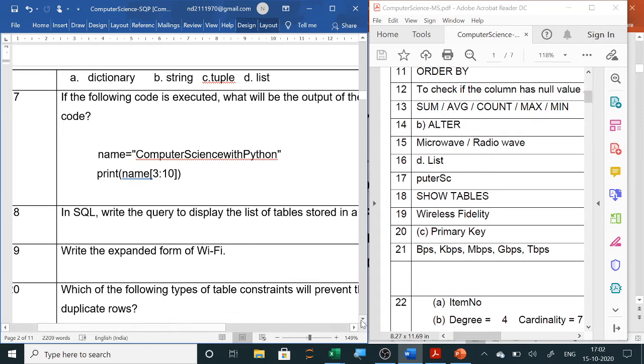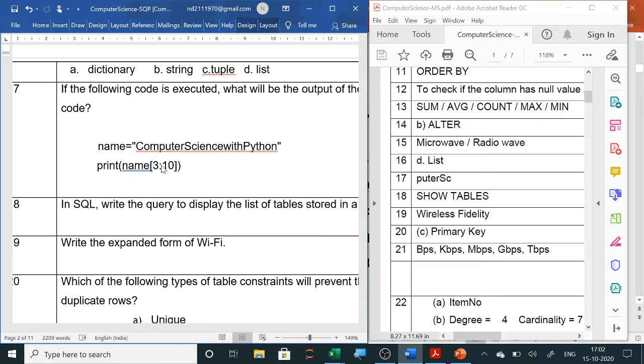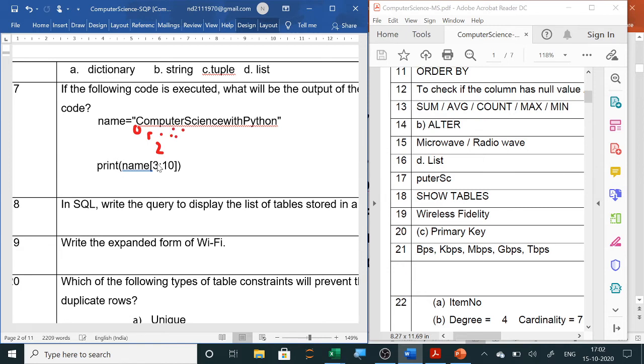Next, here you have to take out the outputs. Now 3 to 10 means 3 to 9. So you just simply write the 0 index value: 0 is O, 1 is M, 2 is the next character. So from 3, from P we will start and go till 9. So 3, 4, 5, 6, 7, 8, 9, till C. So from P till C you will write, and S will be capital.